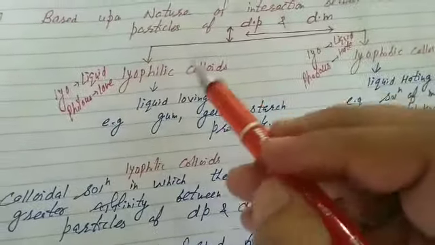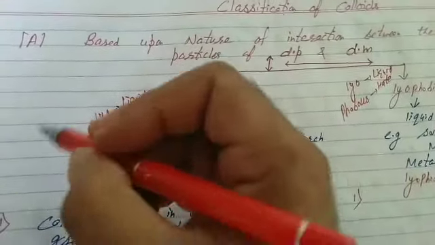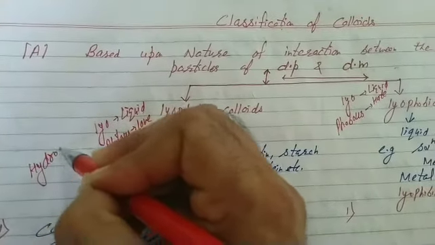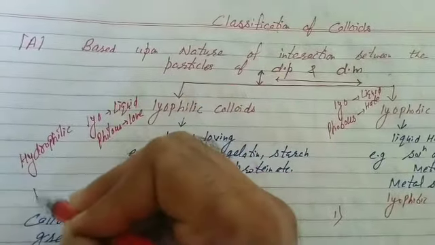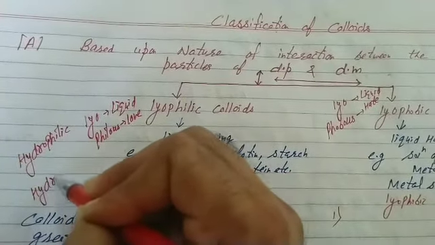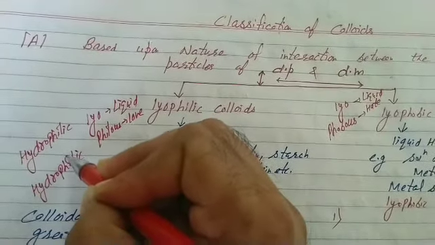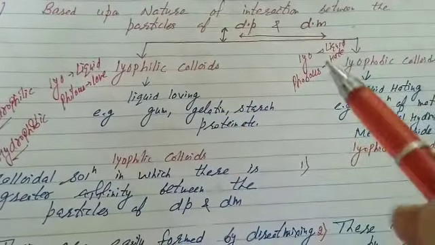In case the dispersion medium is water, then we use the terms hydrophilic and hydrophobic. Hydrophilic means water loving and hydrophobic means water hating. If dispersion medium is water, then we use specific terms hydrophilic and hydrophobic. Otherwise we use the terms lyophilic and lyophobic.